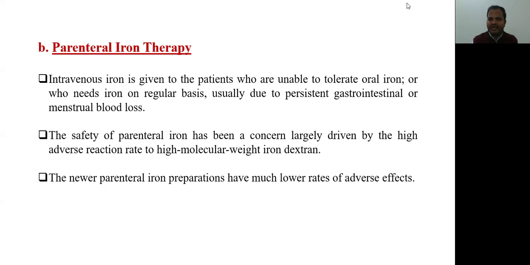But the newer parenteral iron preparations have much lower rates of the adverse effects. Because of the many adverse events in the past, the use of parenteral iron was variable, but the newer parenteral iron preparations are there with very low adverse drug effects.